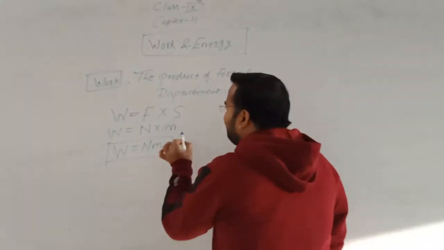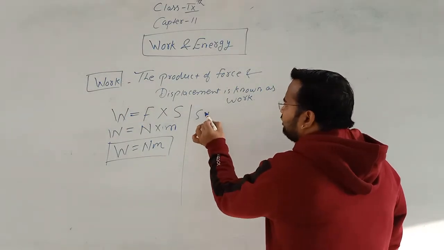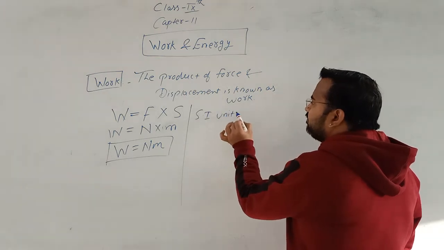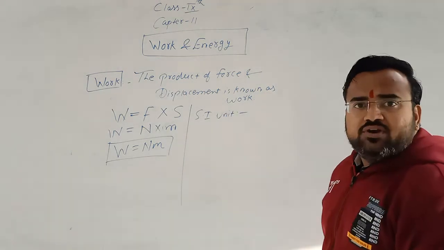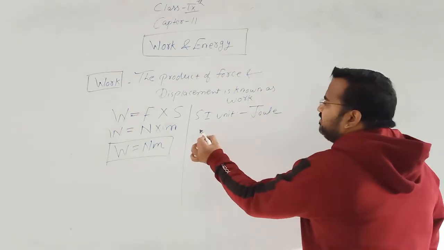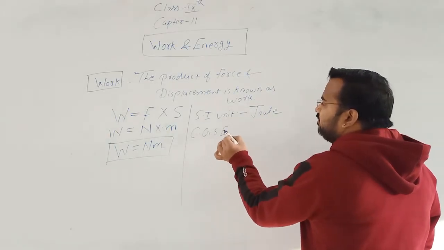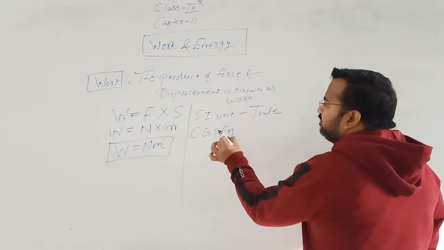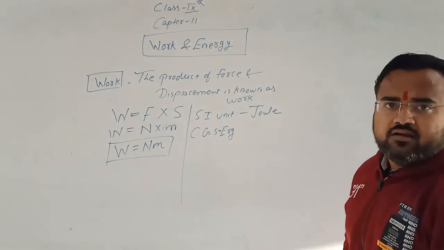Now, what is the SI unit of work? The SI unit of work is Joule and the CGS unit is Erg. CGS unit is Erg.